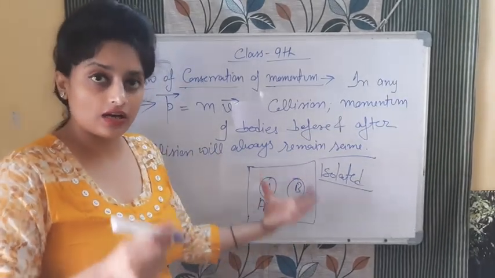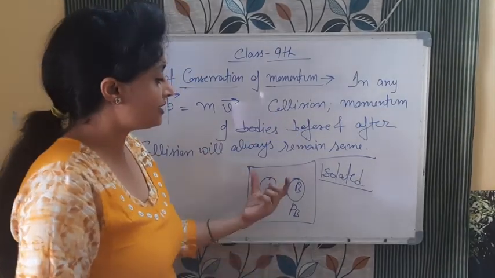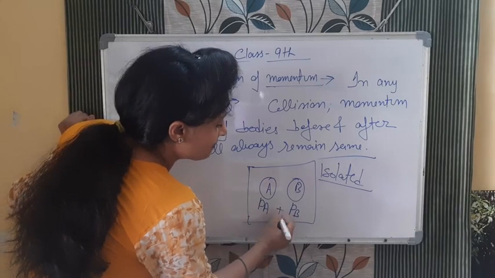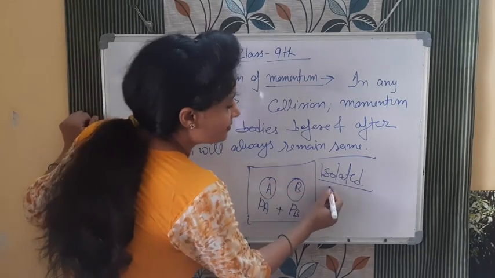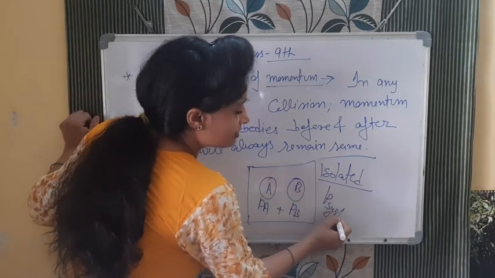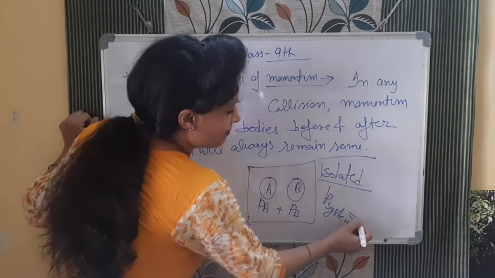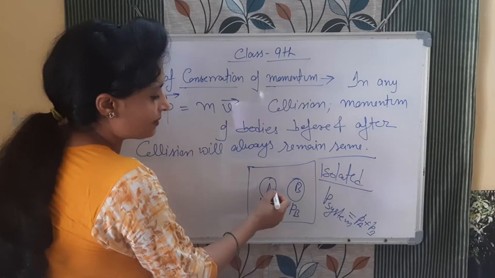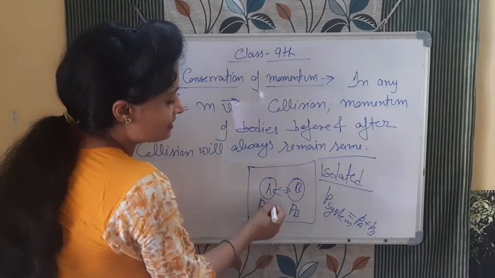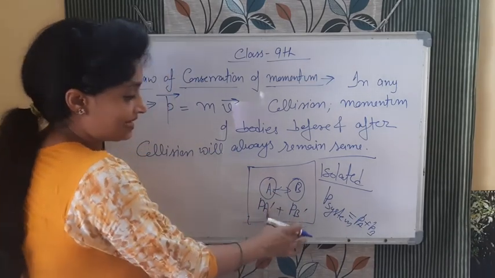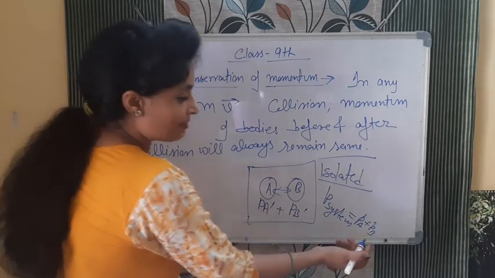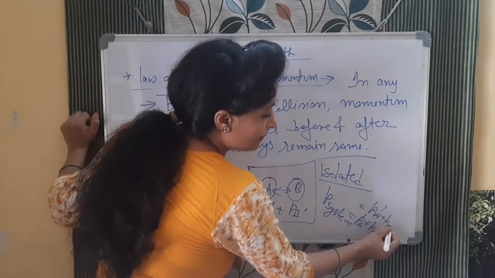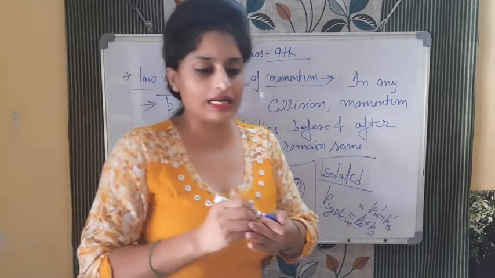Inside an isolated system, the net momentum of the system, I am writing it as P system, जो सिस्टम का मोमेंटम है वो इज इक्वल टू है PA प्लस PB. आफ्टर कोलिजन, फॉर एग्जाम्पल दोनों आपस में कोलाइड हुए, उसके बाद it is PA dash, it is PB dash. सो नेट मोमेंटम इज रिमेन सेम. It is equal to this PA dash plus PB dash. Try to understand it.